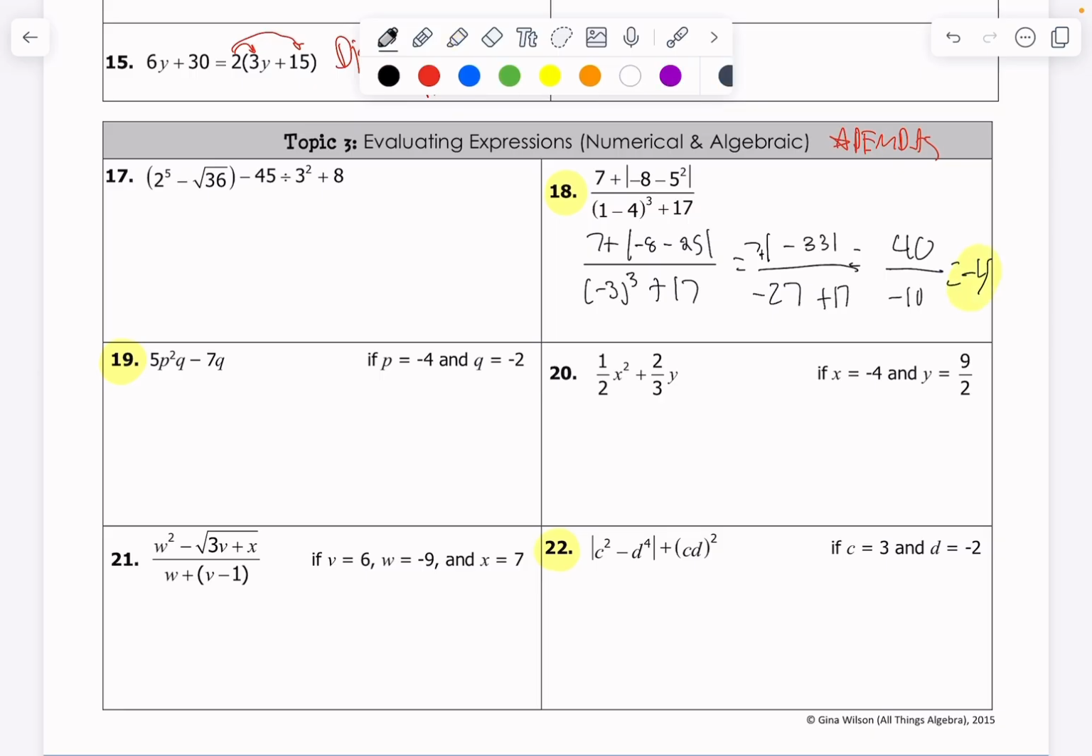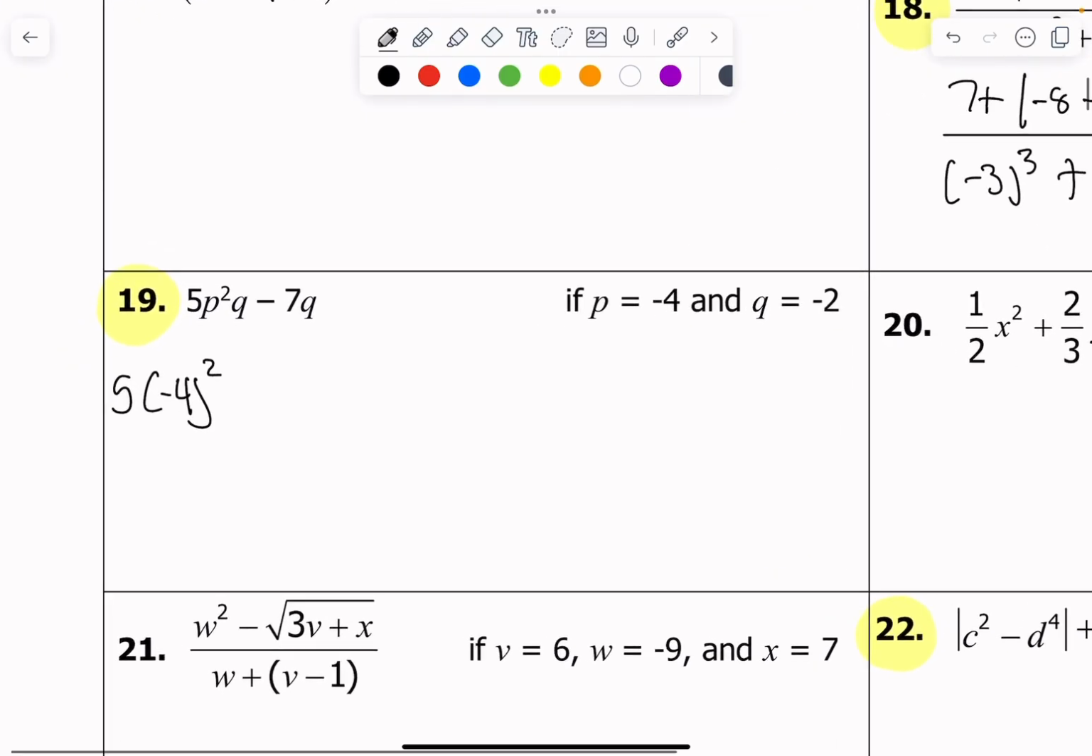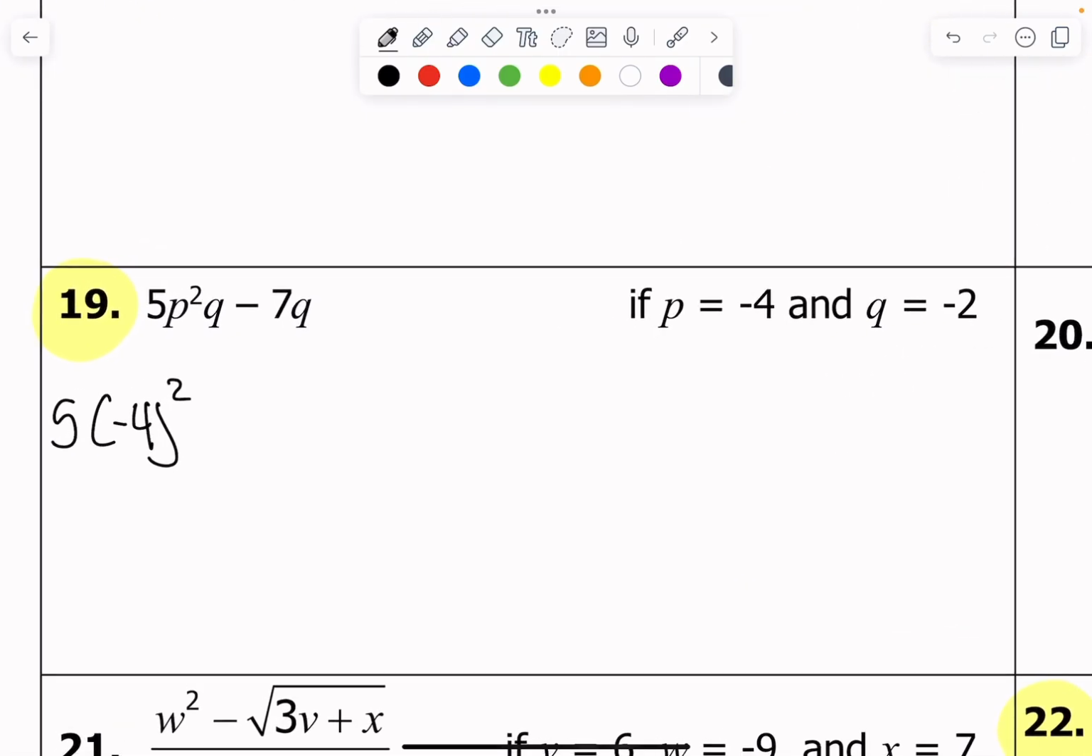Okay. Number 19, this test, can you evaluate an expression? They're going to give me values of P and Q, and they say, evaluate this. Okay, so let's just start from left to right. 5 times P squared. What is P? P is negative 4. I'm going to zoom in here too, so you get a better look. Negative 4 squared, and that's being multiplied by negative 2. And then I'm subtracting from that 7 times Q. Well, what is Q? They tell me Q is negative 2, right here.